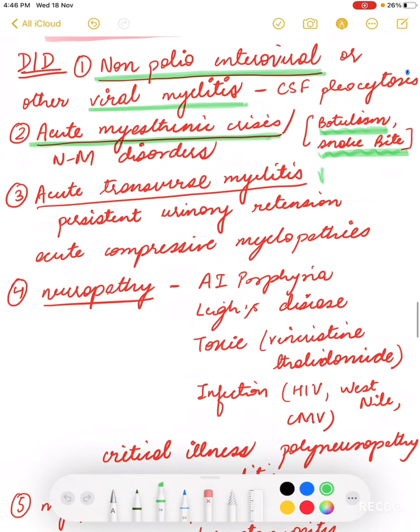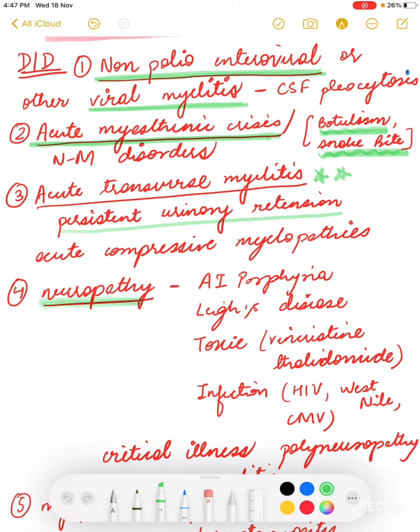Now, acute transverse myelitis is one of, I would say, the most important differential diagnosis. There is persistent bladder involvement in acute transverse myelitis, and also there is weakness. At the onset of weakness, there is fever present in it. Also, there may be a sharp spinal level in acute compressive myelopathies. So, this is how we can differentiate it from other conditions.